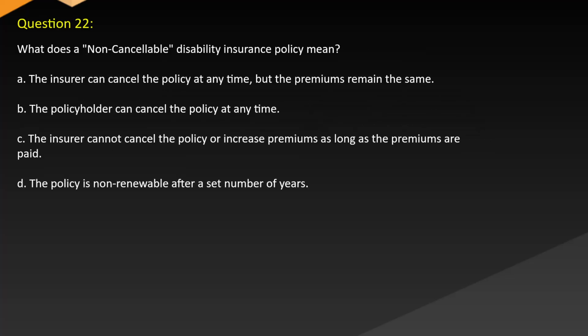Question 22. What does a non-cancelable disability insurance policy mean? A. The insurer can cancel the policy at any time, but the premiums remain the same. B. The policyholder can cancel the policy at any time. C. The insurer cannot cancel the policy or increase premiums as long as the premiums are paid. D. The policy is non-renewable after a set number of years.